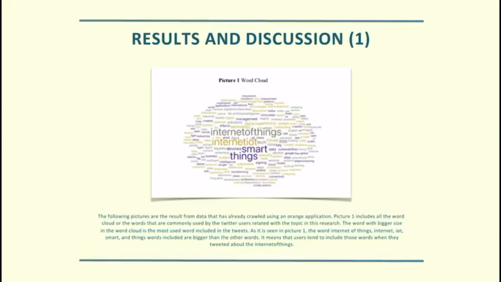The word with bigger size in the word cloud is the most used word included in the tweets. As it is seen in the picture, the words Internet of Things, Internet, IoT, Smart, and Things are bigger than the other words. It means that users tend to include those words when they tweeted about the Internet of Things.